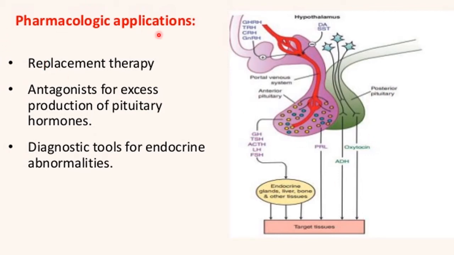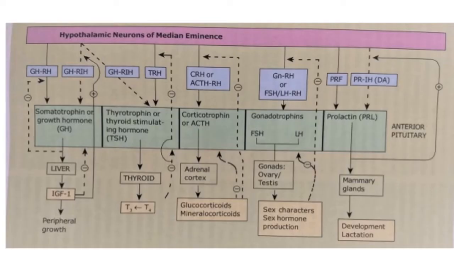So what are the pharmacological applications? Number 1, they may be used as replacement therapy. Antagonists are used for excess production of pituitary hormones. They may be used as diagnostic tools for endocrine abnormalities.